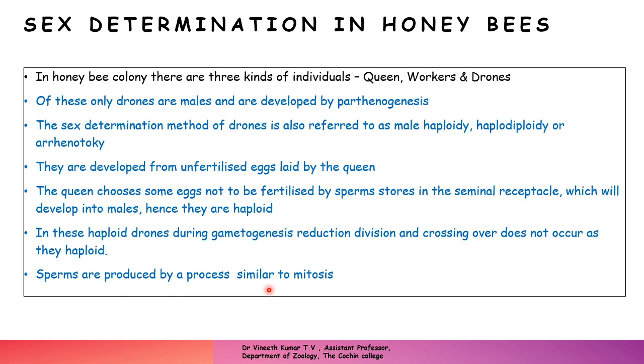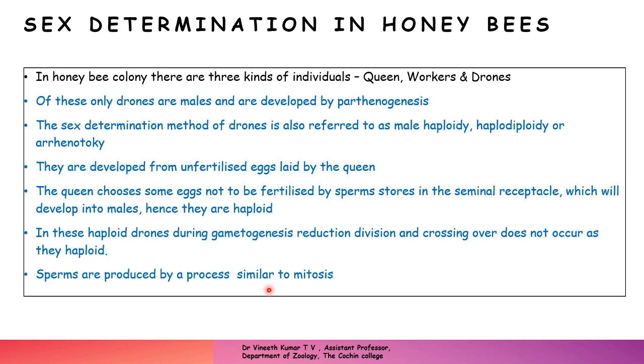So here, the determining factor is not genetic in nature. It is the discretion of the queen. The queen is the determining factor. The queen decides who should be male and who should be female worker.